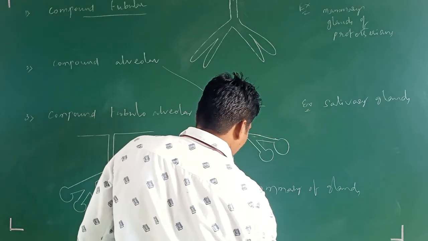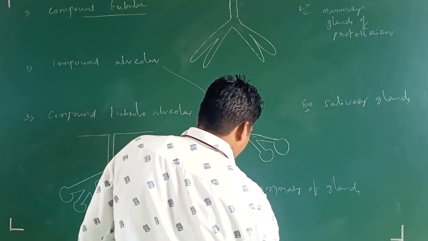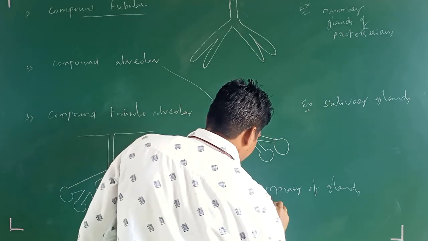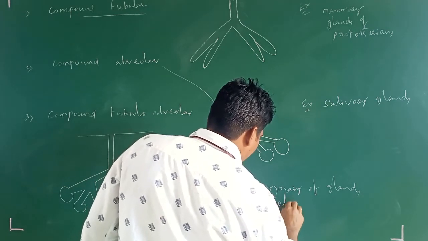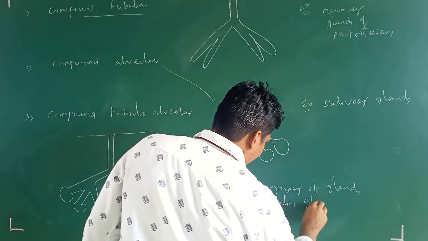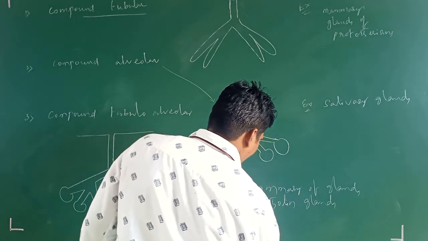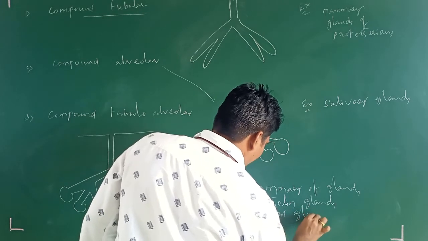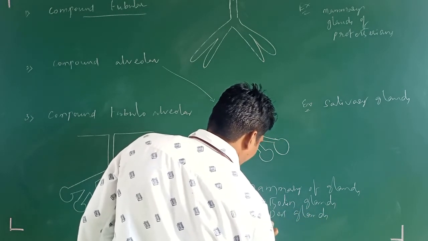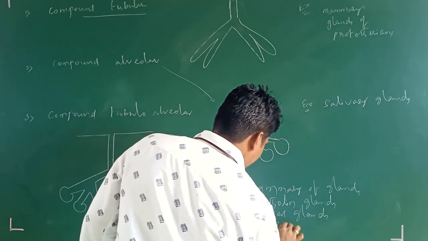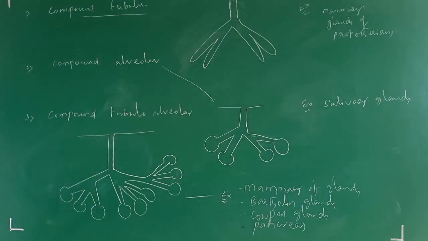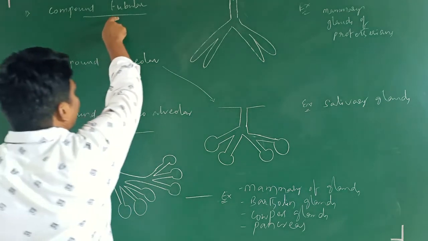Next, you can observe Bartholin glands. These are female reproductive system glands. Next, Cowper's glands. These are male reproductive system glands. Next, pancreas. So the first one is compound tubular.